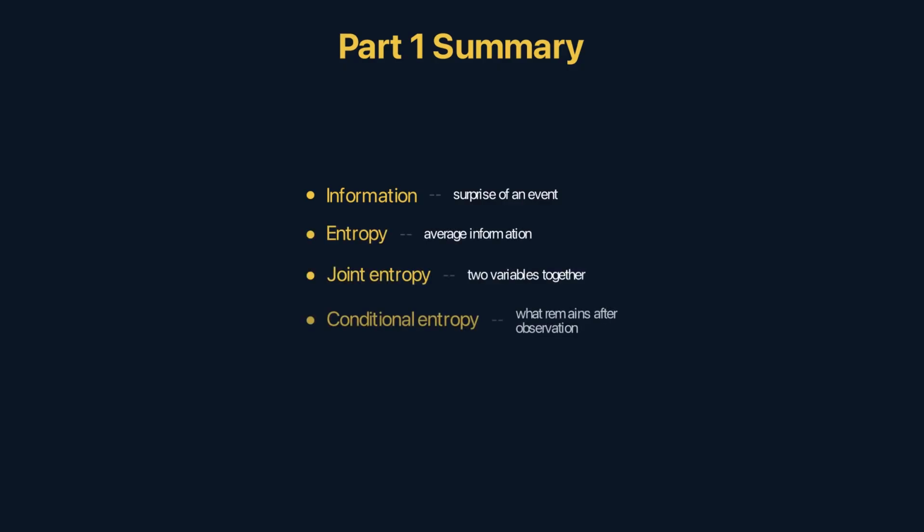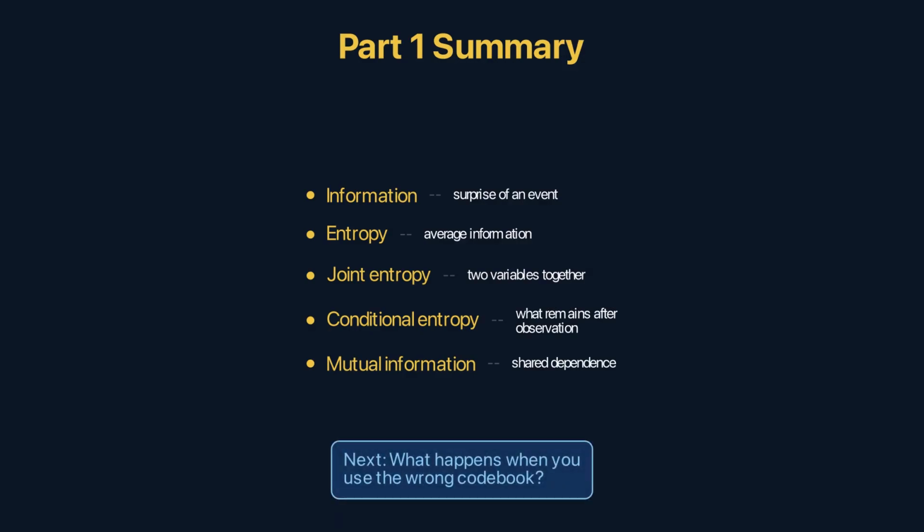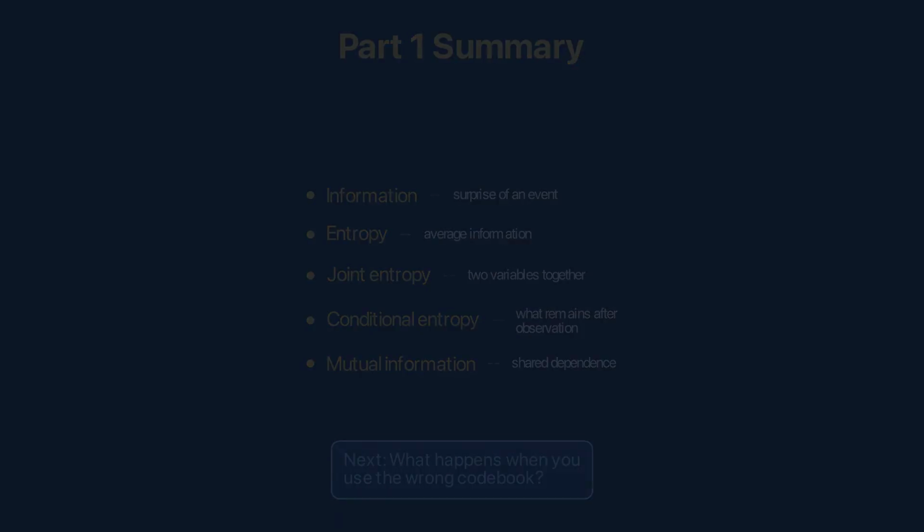Information content of an event. Entropy as average information. Joint entropy for multiple variables. Conditional entropy for what remains after observation. Mutual information for shared dependence. The telegram operator's bookkeeping. Next, what happens when you use the wrong codebook?